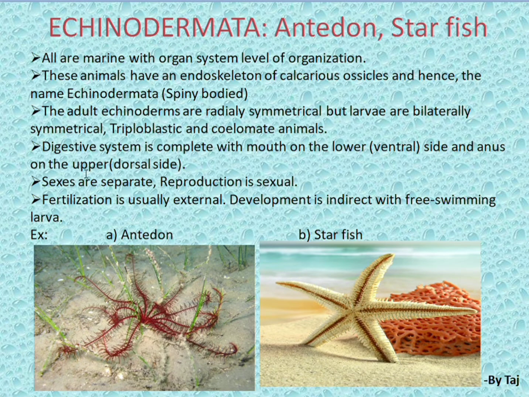Coelomate animals. The digestive system is complete, with the mouth on the lower or ventral side and the anus on the upper or dorsal side. Sexes are separate, reproduction is sexual, fertilization is usually external, and development is indirect with a free swimming larva.